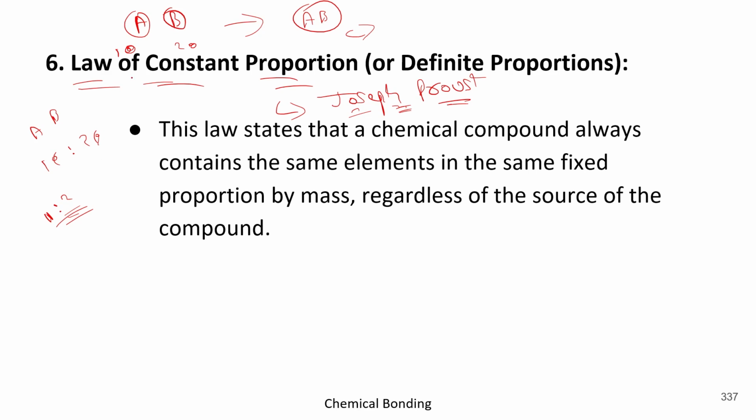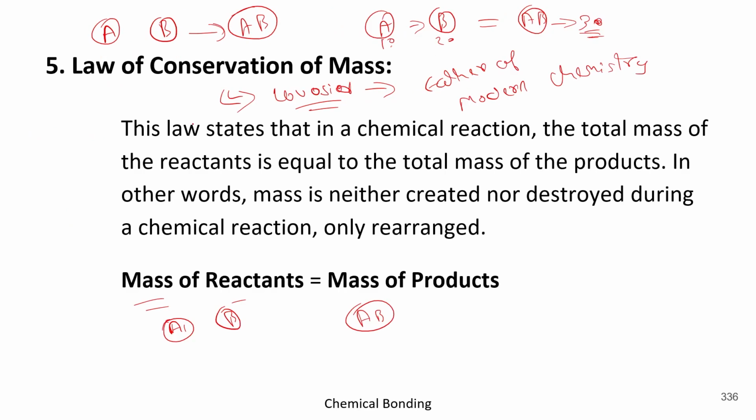Okay, so A only having a 10, so it will contribute 10, whereas B only having a 20, so it will contribute 20. Got it? So before and after the reaction, the ratio will be 10:2, and that's the reason why the conservation remains same before and after the reaction. Got it? So remember, the law of conservation of mass states that mass of reactants will be equal to the mass of products, was given by Lavoisier, who was considered as the father of modern chemistry.